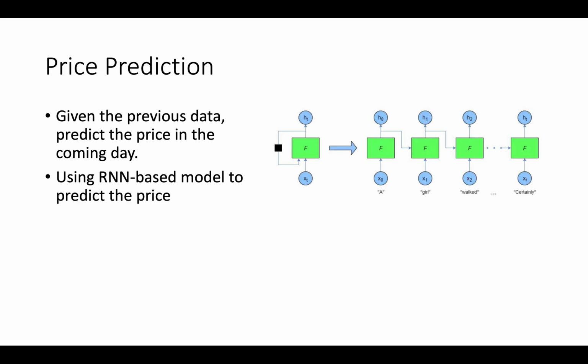And if the price is predicted to go up or be higher than the current price, we will buy the shares today and then sell tomorrow. And on the other side, if the price is predicted to be lower than today, then we may sell today and then buy tomorrow. So in this case, each day we can earn some money, and in the long term we should have some very good earnings.